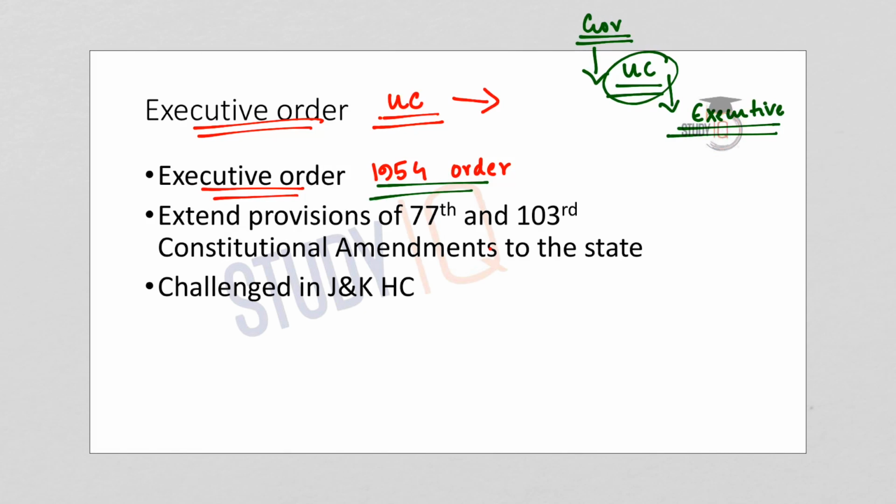Now coming to the objective of the amendment. The objective was to extend the provisions of the 77th and 103rd constitutional amendments to the state of Jammu and Kashmir. What are the 77th and 103rd Constitutional Amendment Acts? First, the 77th Constitutional Amendment Act provides Scheduled Castes and Scheduled Tribes, that is SCs and STs, reservation in promotions.